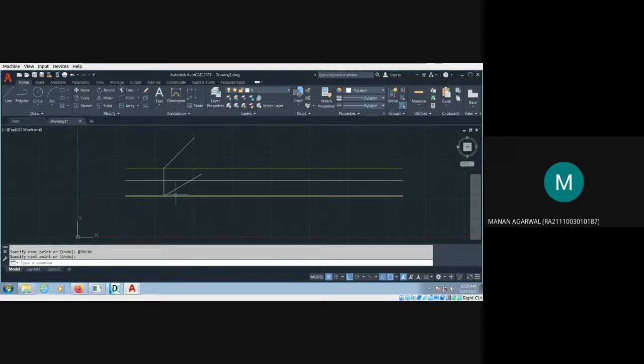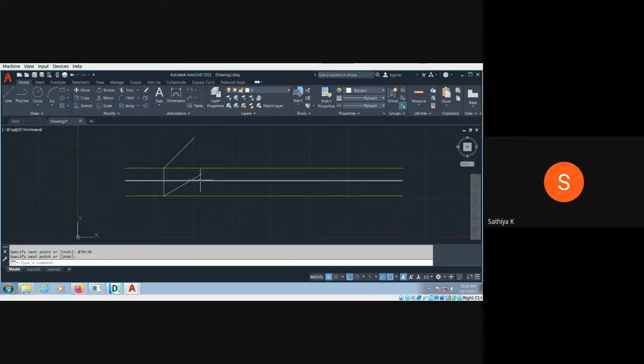Sir, can you repeat how you bring the angle to that? Yeah, in the AutoCAD, angle is calculated in the counterclockwise direction. If I give the 30, it comes from this line. This is a 0 degree line, and it moves from the 0 degree line in counterclockwise direction up to 30 degree.